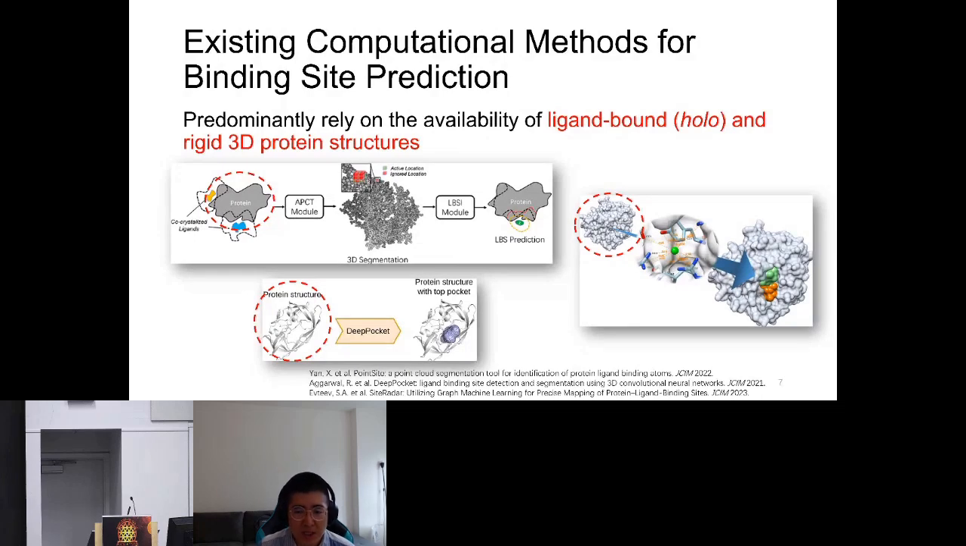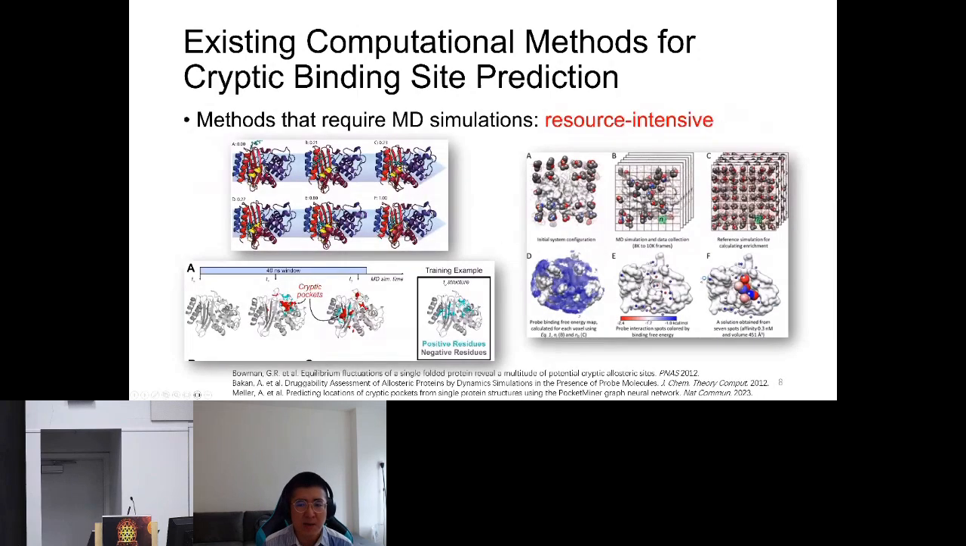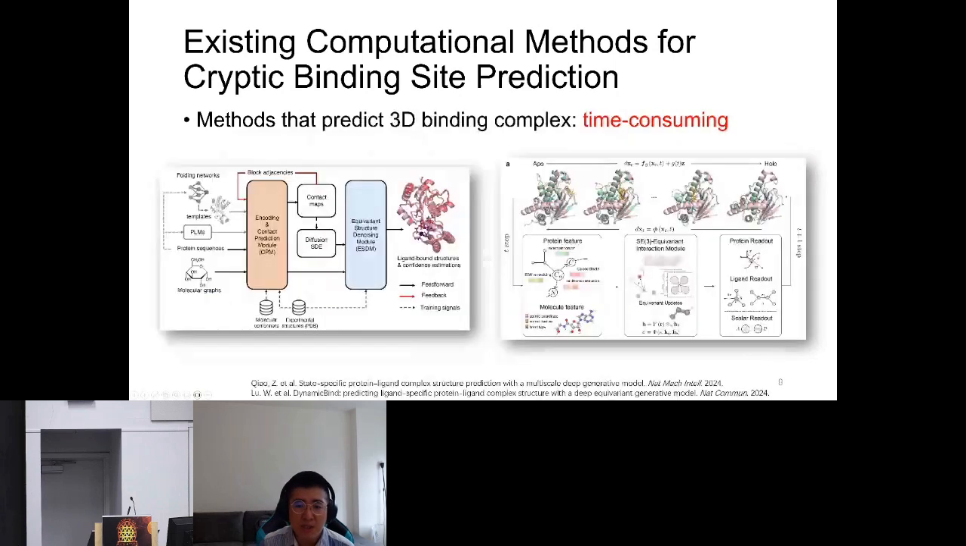Besides, without high precision holo structures available, detecting cryptic binding sites can be challenging for such models. Regarding the existing computational methods for cryptic binding site prediction, we find that most of them require data or information from MD simulations to provide information on the opening events of cryptic binding sites, which are resource intensive.